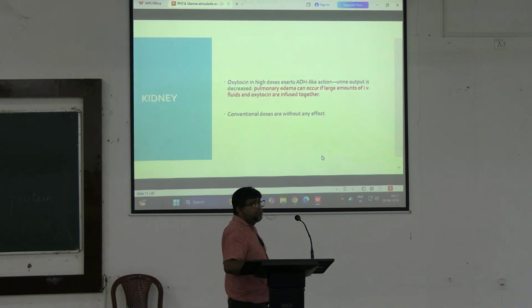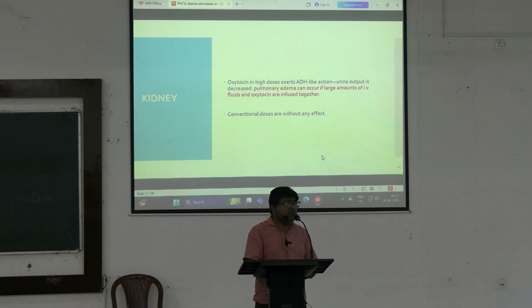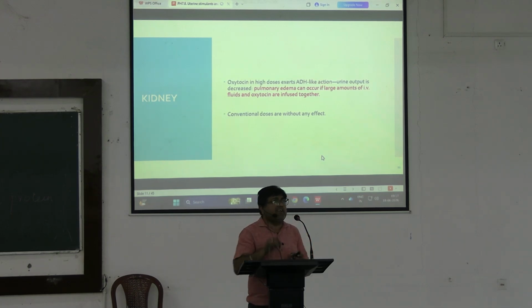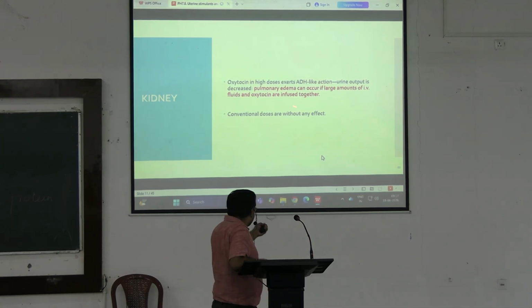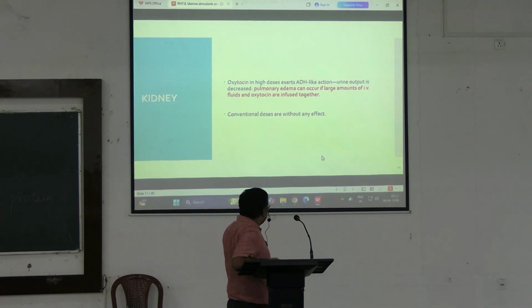Coming to the kidney, at therapeutic doses, oxytocin generally does not possess any ADH-like action, but at higher doses, it causes ADH-like action, causing basically pulmonary edema if a large amount of intravenous fluid and oxytocin are infused together.